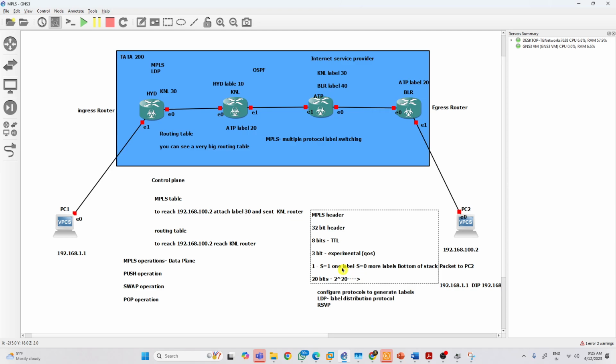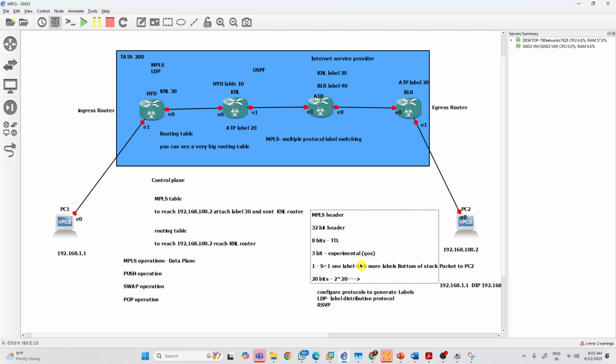If it is encapsulated with only one label, S equals 1. It means your data is protected with only one label. If you see S equal to 0, it has more labels. It means on top of that label you may see one more label also, so it is protected with two labels like that. Understand? Yes, it represents that.